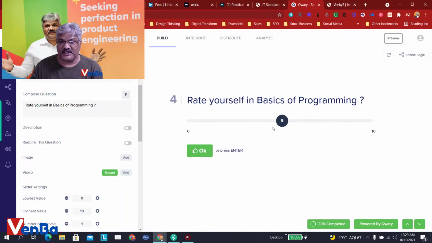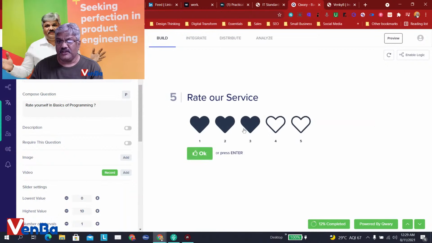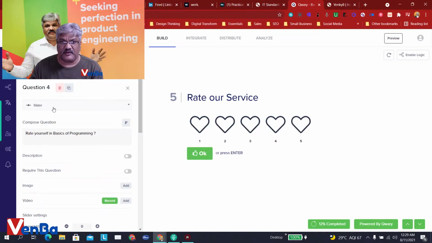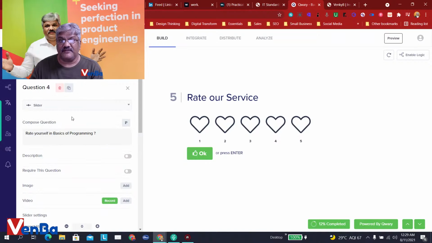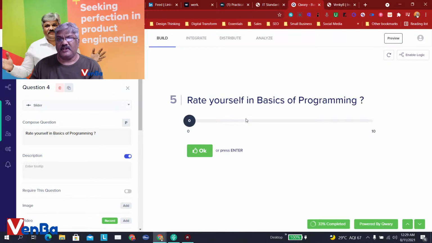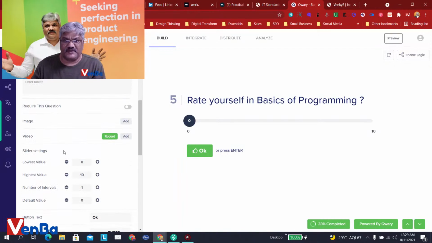I just love this slider because, as I told you, these sliders are what I use for our self-evaluation. So this is a self-evaluation, and based on the answers, we direct them to another survey, or we basically disqualify them or probably stop the survey as well.